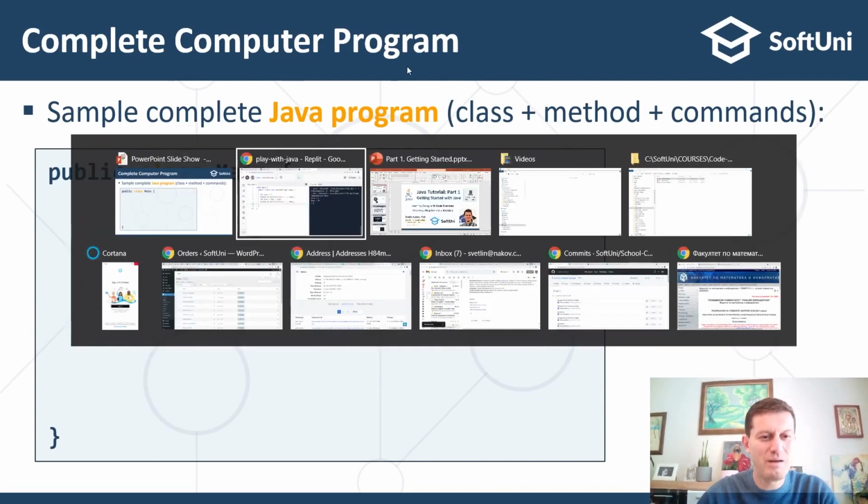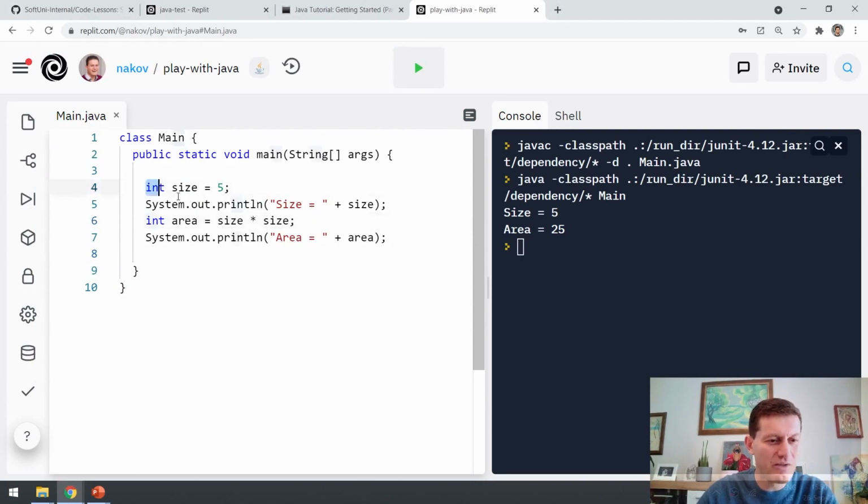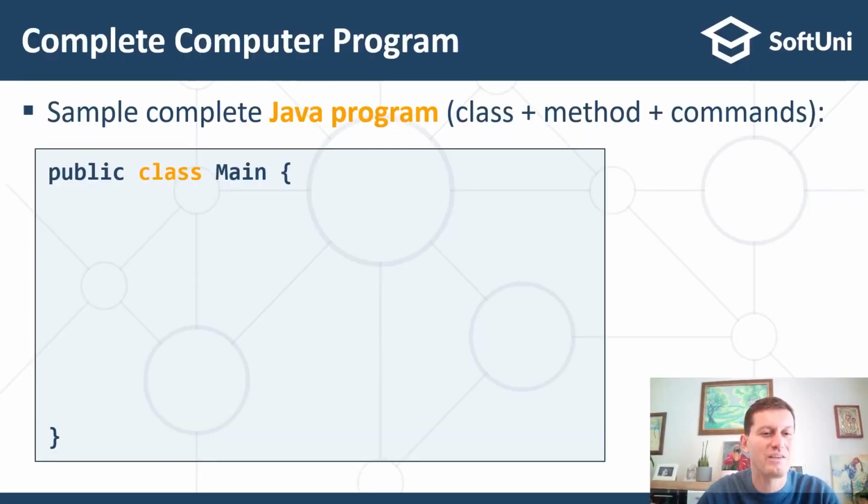I already explained that the commands in the program should be arranged in a class. This is defined by the Java language, and in a method. Just assume that all programs start with these two lines and finish with these two lines. This is how Java works. Other languages like Python and JavaScript and even C# don't need all of this. You can directly type commands, but Java is a more complex language.